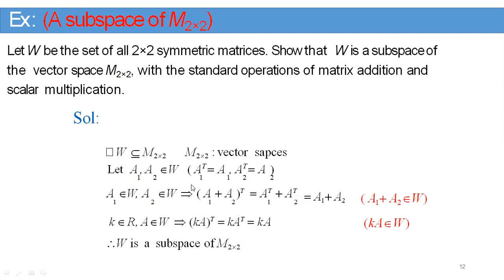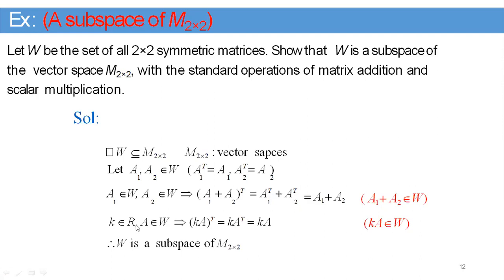Symmetric set means A1 transpose is equal to A1, and A2 transpose is equal to A2. Therefore, A1 belongs to W, A2 belongs to W. (A1 plus A2) transpose is equal to A1 transpose plus A2 transpose, that is equal to A1 plus A2. So A1 plus A2 belongs to W.